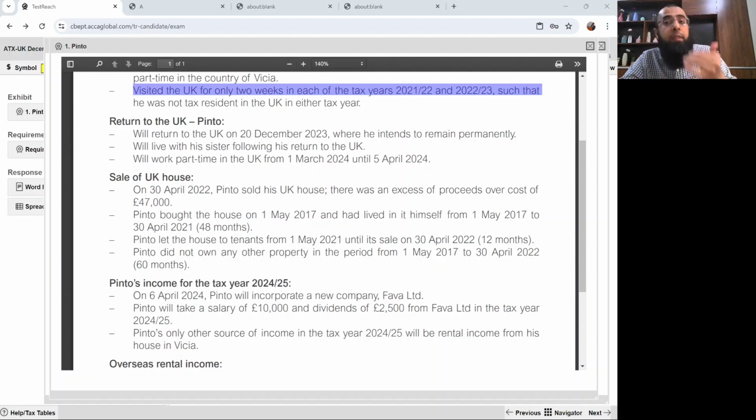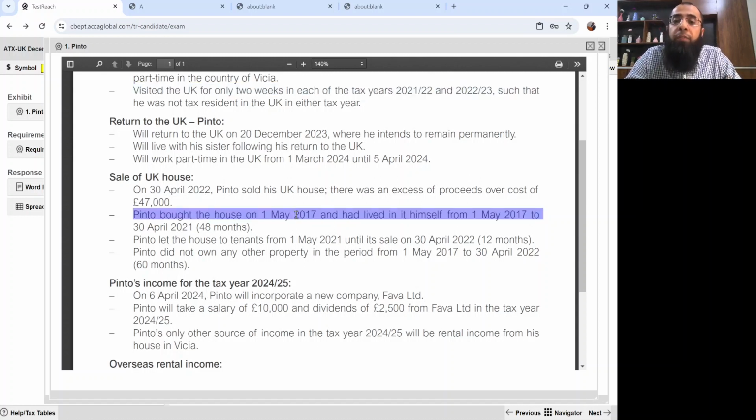Now there will be issues relating to private residence relief. For private residence relief, you need to remember that PRR is only available for the periods in which Pinto himself or his spouse was resident. Now he is not married, so there is no rule of spouse. So Pinto himself has either been resident in that year or has spent at least 90 days in that property. Now he disposed of the property on 30th April 2022. At that time, he was non-UK resident.